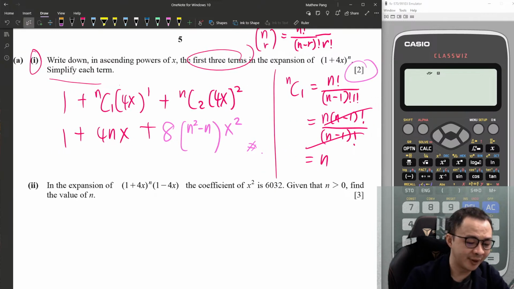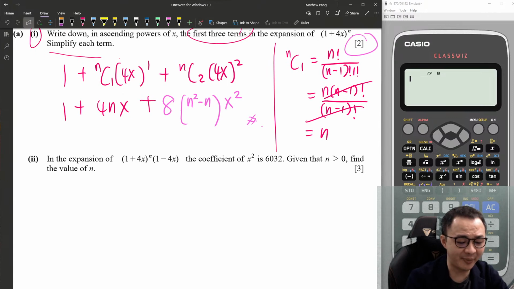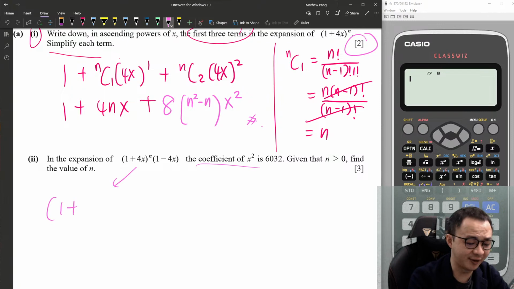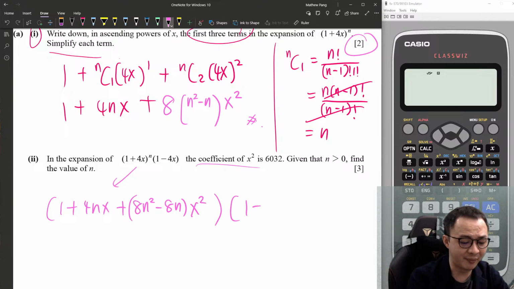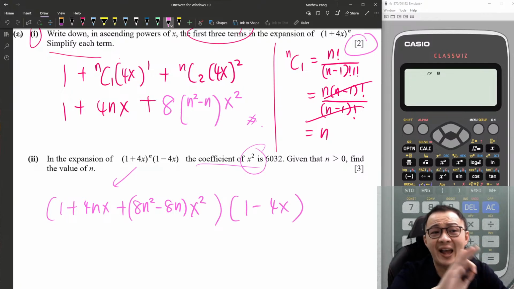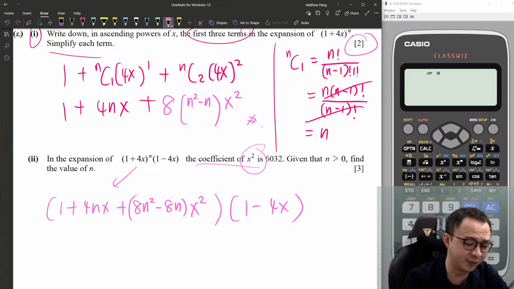Then the next thing I want to do is expand this one and find the coefficient of x squared. I already expanded the first 3 terms, which I got something like this. Maybe I can multiply 8 into it, so 8n squared minus 8n, x to the power of 2. Okay, so multiply by 1 minus 4x. In order to get the coefficient of x to the power of 2, I need to work out every possibility to get x to the power of 2.